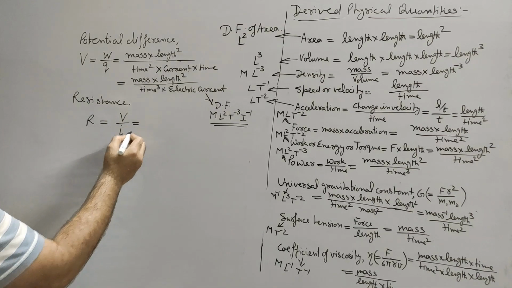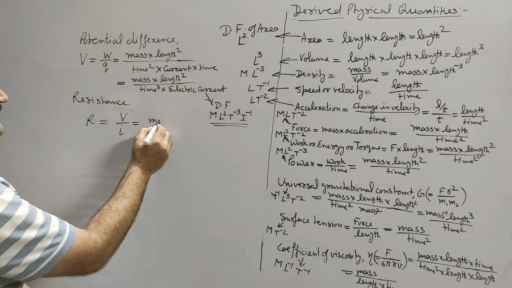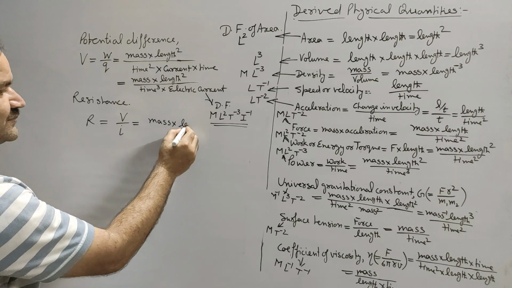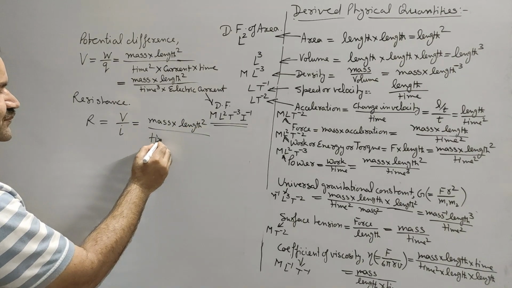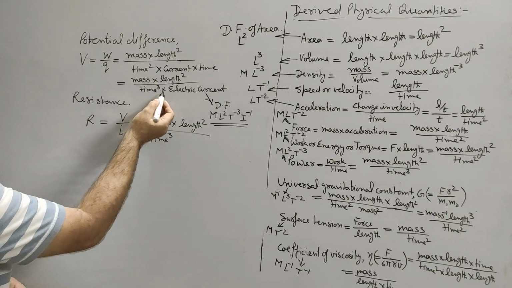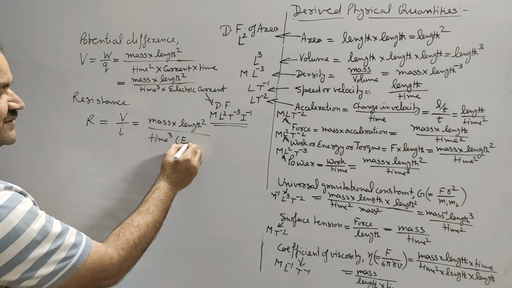So V already we know, mass into length square upon time cube, and now electric current into electric current, so electric current square.